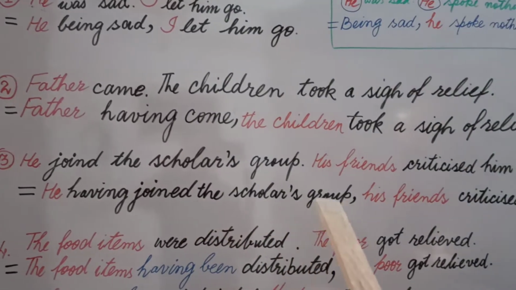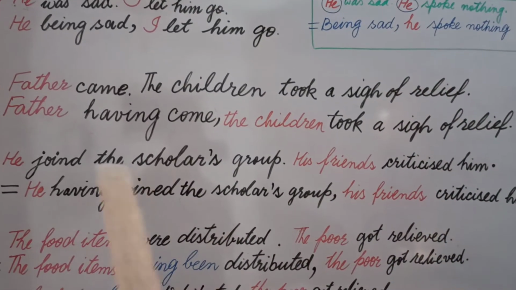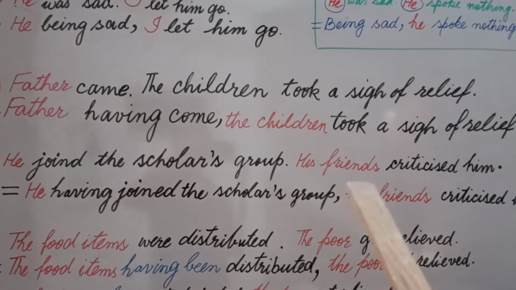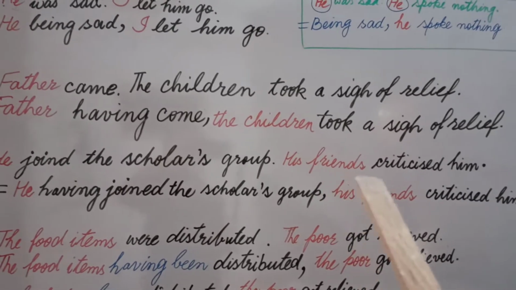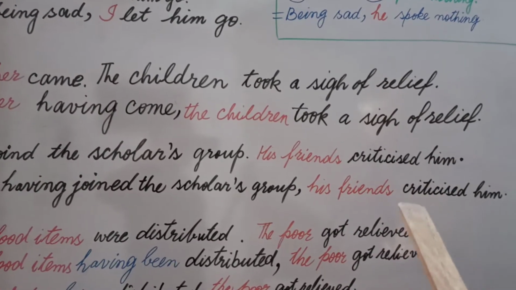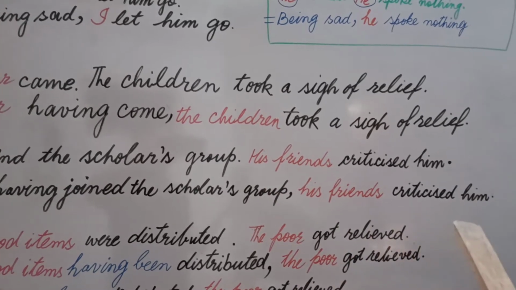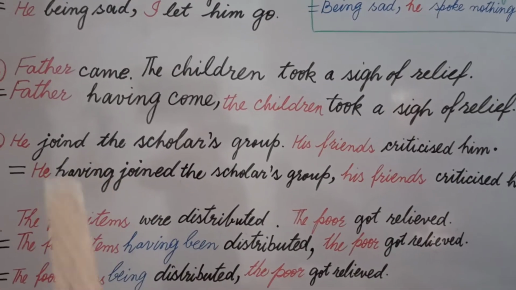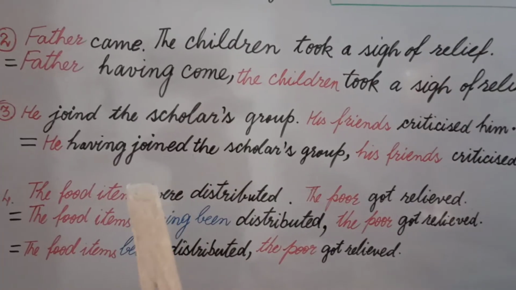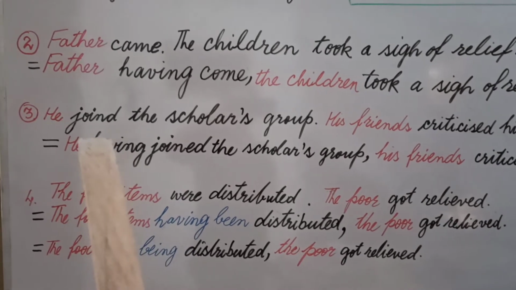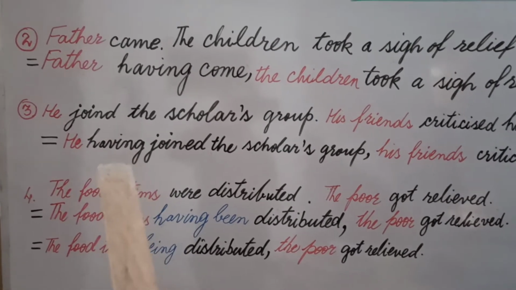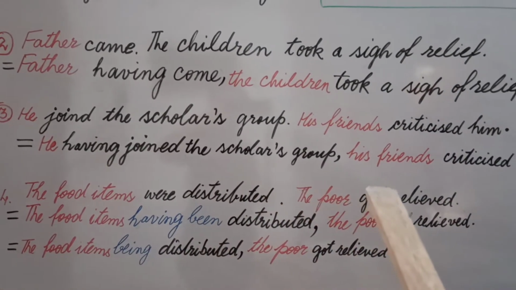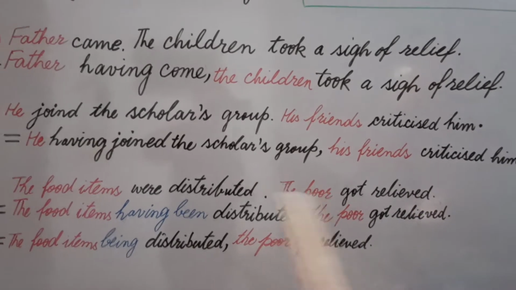He joined the scholars group, his friends criticized him. He having joined the scholars group, and his friends, according to the requirement of the second sentence, this part remains as it is without any change. In this way we have two subjects, he and his friends. They are in their own places. The only difference is that in the first part, in place of the second form, we additionally wrote having. That's why our sentence is: he having joined the scholars group, his friends criticized him.